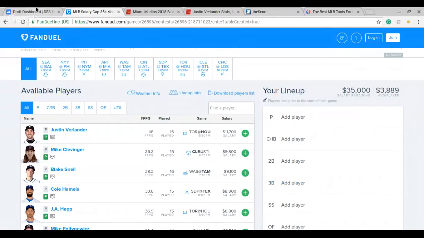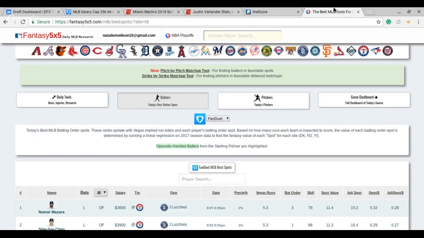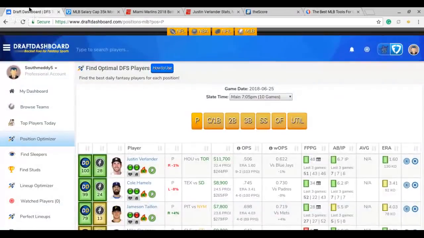So anyway, yeah, haven't used this in a while. Draft Dashboard, using this once again. And then Fantasy 505, if you guys remember, use this a lot for NBA, and it's very, very helpful. So we're going to use both these guys here today. Both of them have some pretty good information. So anyway, we're going to start with Draft Dashboard here.